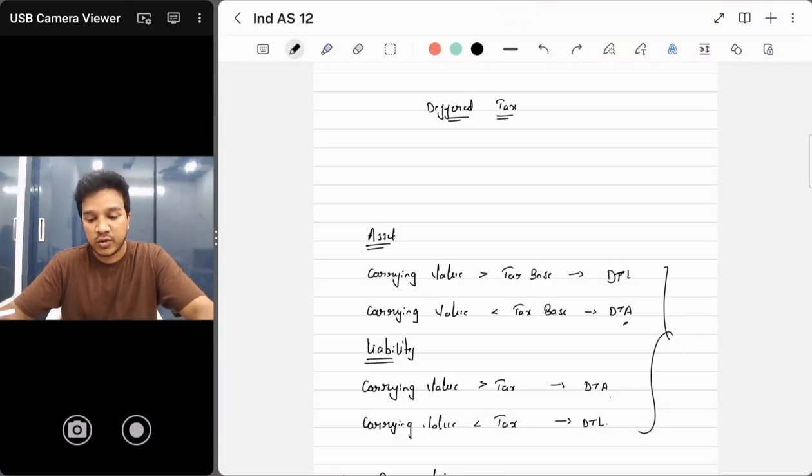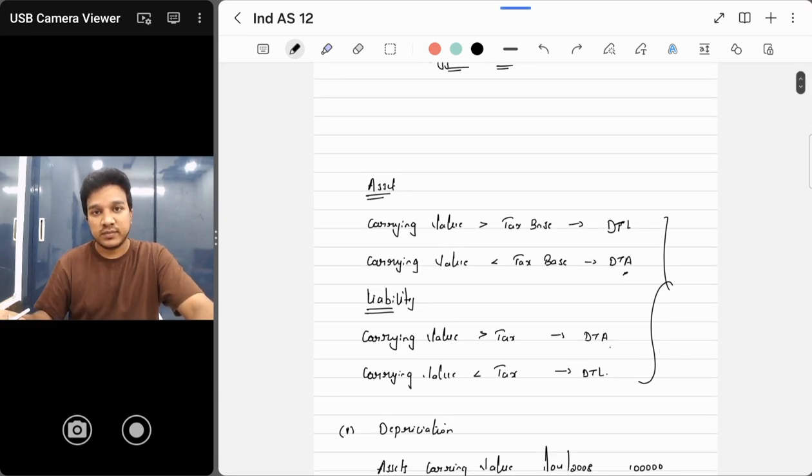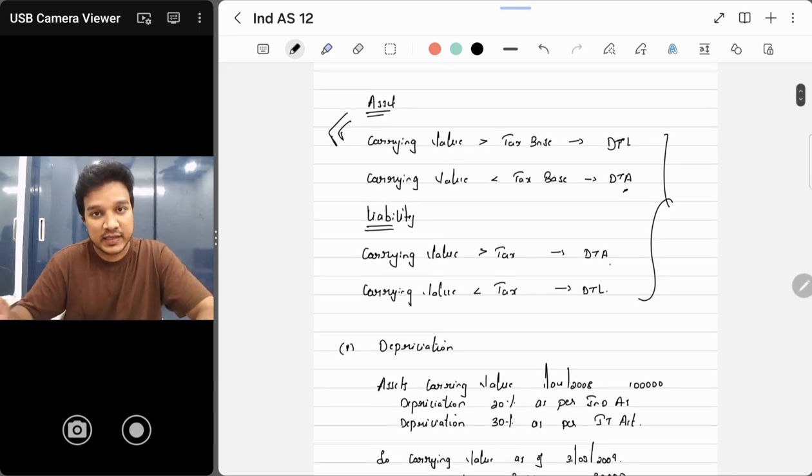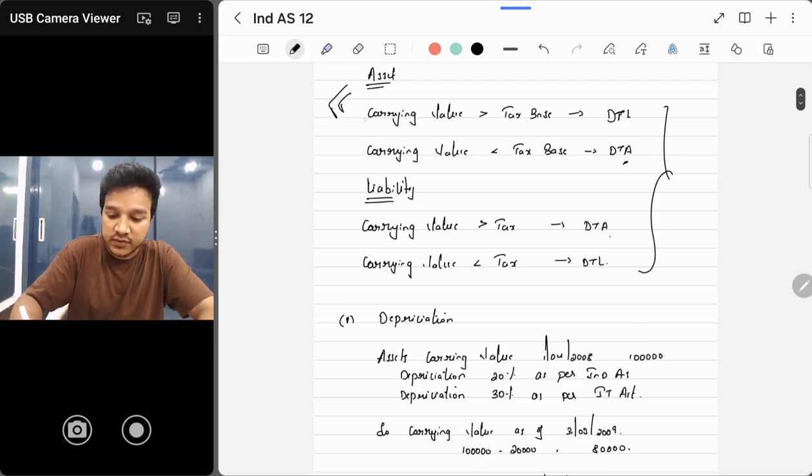So in this video we are going to do Ind AS 12, deferred taxes. So this is a quick revision, purely from an exam point of view. These four are the formulas. Remember them. It is very useful when you are writing the exam, right? So let's see the first one.